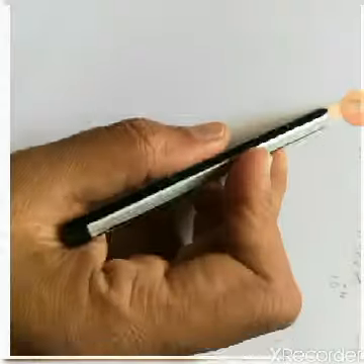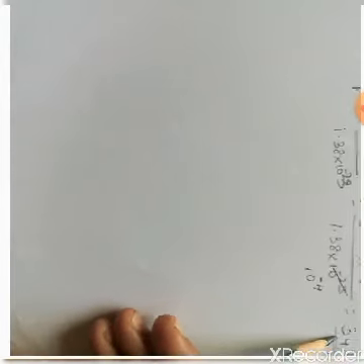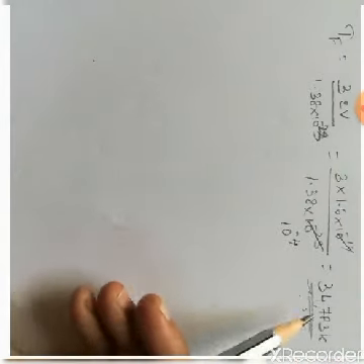Hence we say this TF to be a theoretical concept. Why? Because we cannot realize such a great temperature, which is of the order of 34,000 Kelvin.